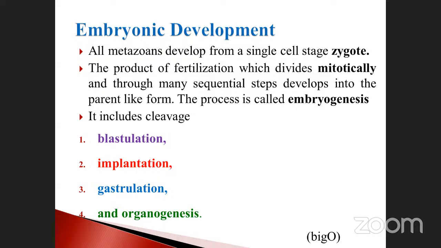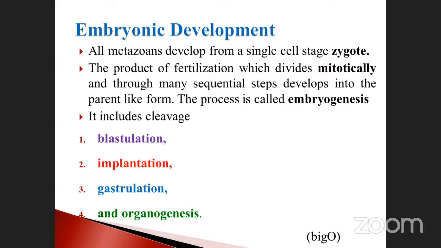What are the changes? Here: blastulation, implantation, gastrulation, and organogenesis. Simply called BIGO. Take the first letters as an example: BIG. Big means blastulation first, implantation second, gastrulation third, and organogenesis is the last one. B-I-G-O, big O. During the embryonic development, these are the cleavages that occur.